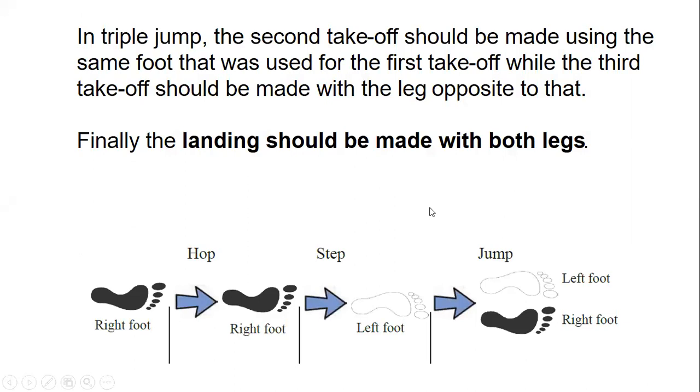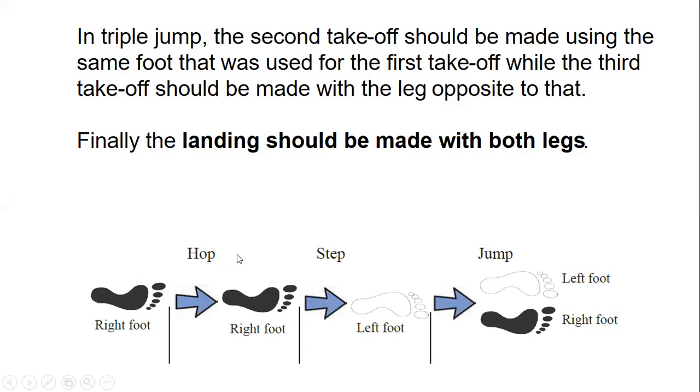In a triple jump, they are telling that the second takeoff should be made using the same foot that was used for the first takeoff, while the third takeoff should be made with the leg opposite to that. That is the important thing. And finally, the landing should be made with both legs. Right? Whichever leg we start with, we put down the same leg again.